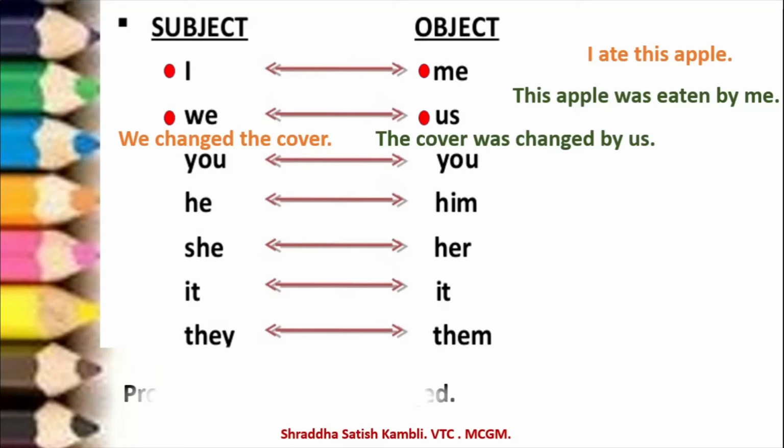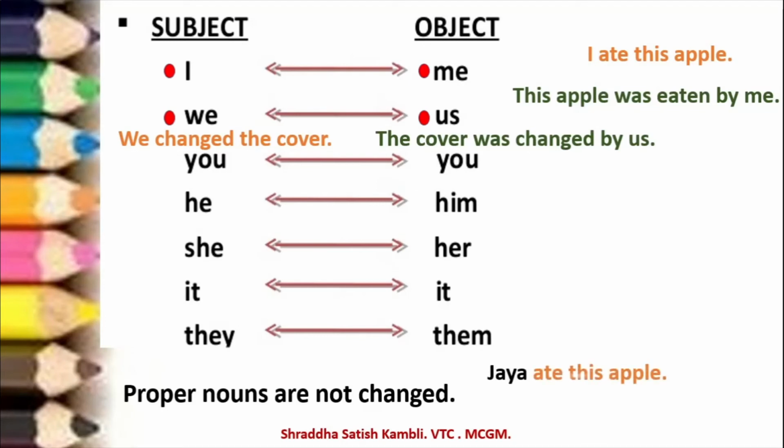Let us talk now about the proper nouns. If they are proper nouns, of course they will not change. Let us take an example. If it is "Jaya ate this apple", the sentence will change as "This apple was eaten by Jaya." So see, Jaya is not changing. It is not becoming him or her. Alright. So this is about how the subject and object can change when you are changing the sentence from one voice to another.